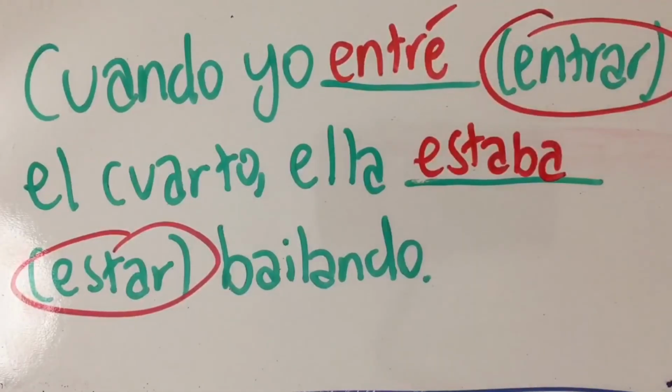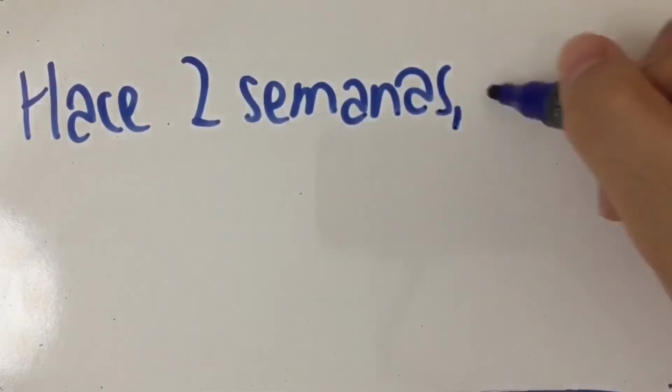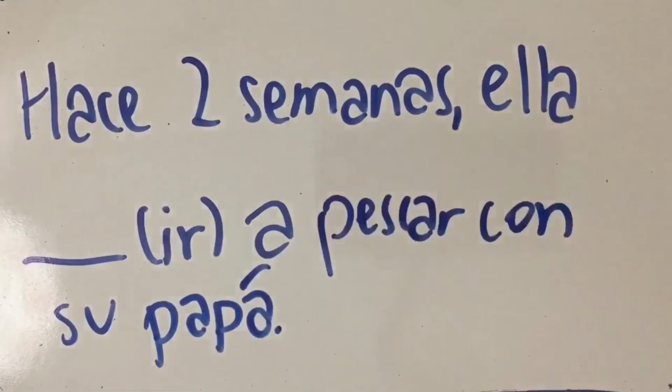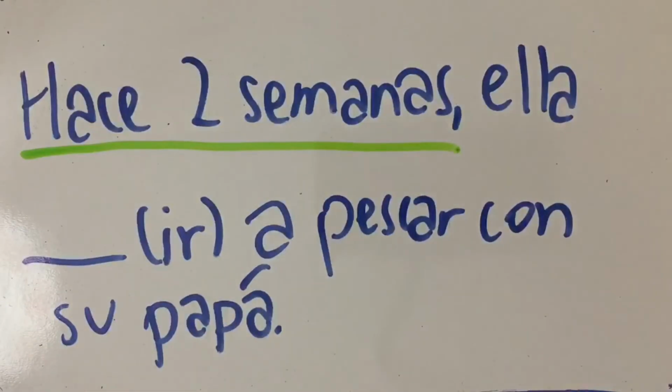This type of sentence structure is pretty common, where you have cuando and a predicate phrase, and then the second part is imperfect. Número 5. Hace 2 semanas, ella blank a pescar con su papá. Okay, this one should be pretty obvious. Hace 2 semanas means 2 weeks ago, and there's no other indicators in the sentence of the action being repeated or continuous, so the sentence is definitely preterite, so the answer is fue.